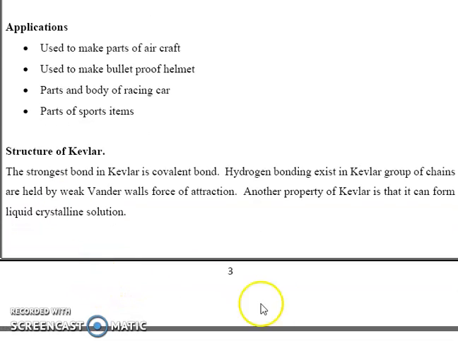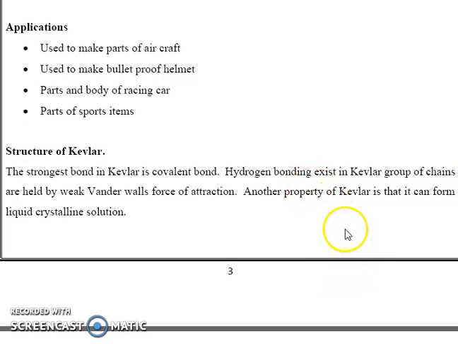Next is the structure of Kevlar. The strongest bond in Kevlar is the covalent bond. Kevlar consists of three types of bonding: covalent bonds, hydrogen bonding, and van der Waals forces of attraction. Hydrogen bonding exists in Kevlar, and the chains are linked by weak van der Waals forces of attraction.